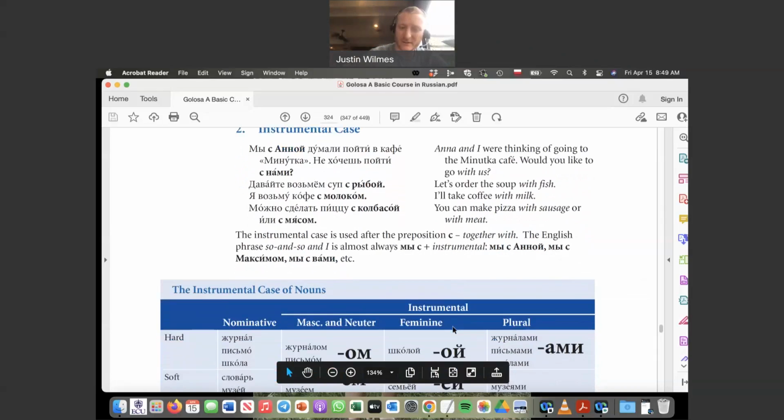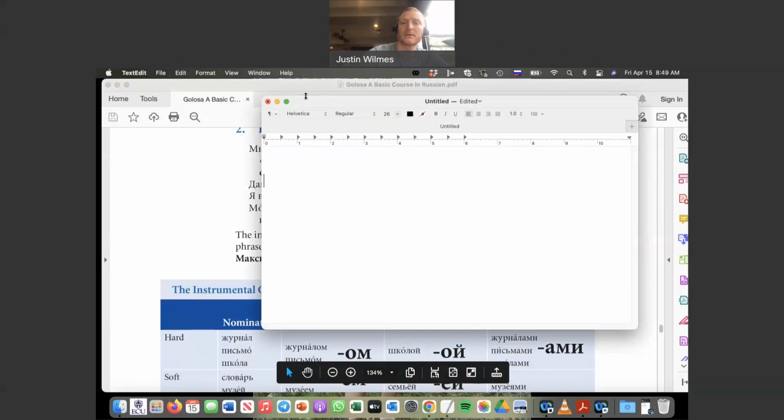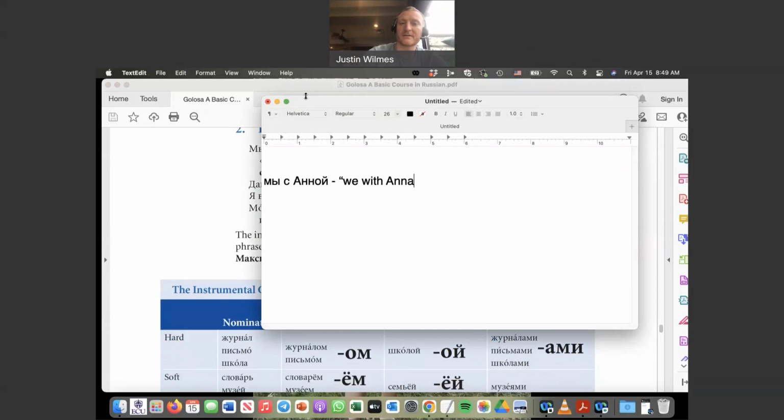Which sounds a little funny to us, because if you translate it literally, you're saying мы с Анной. Literally, word for word, that's we with Anna. But if you really think about it, you can see the logic there, because it is a we. You're talking about yourself with someone else, so that's a we. And you're specifying with who, right? So we say in English, Anna and I. That would be the better translation. But literally, word for word, it's we with Anna. Okay.